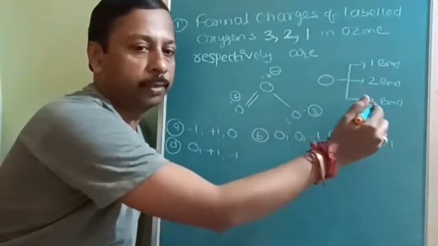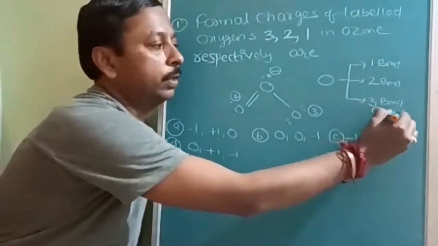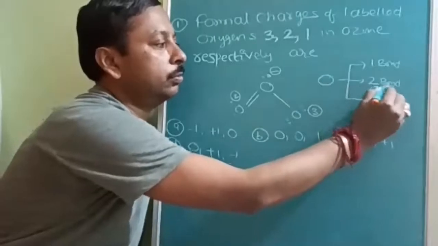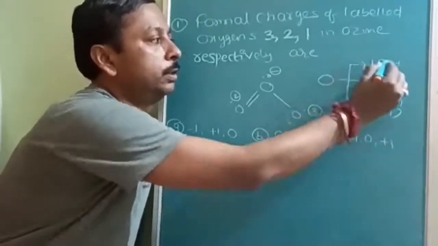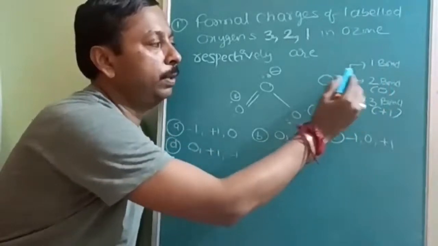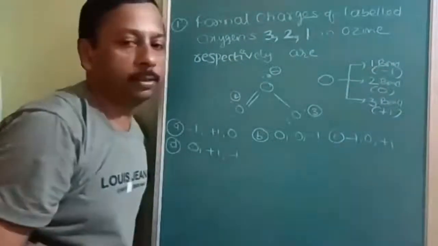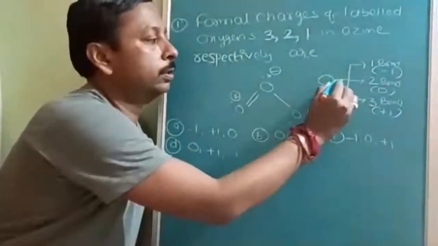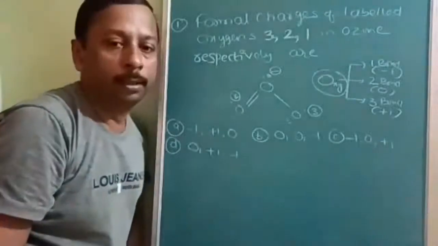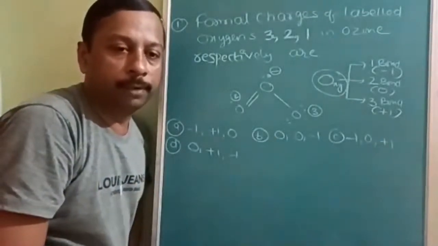Therefore, whichever oxygen has three bonds will have a plus one charge. Oxygen acting as oxygen has zero charge. Oxygen acting with only one bond means fluorine. To become fluorine, it should gain one electron. Therefore, minus one. So based upon the number of bonds formed by the oxygen, there will be different charges.